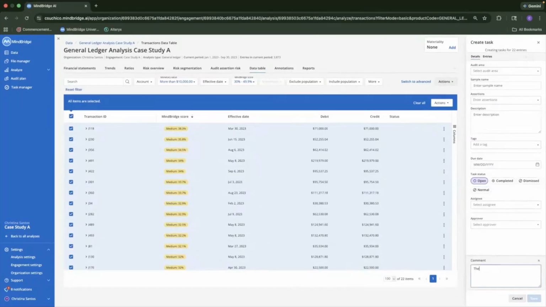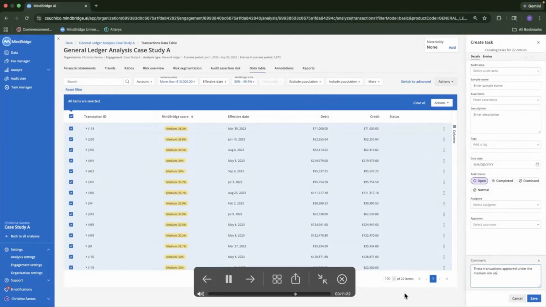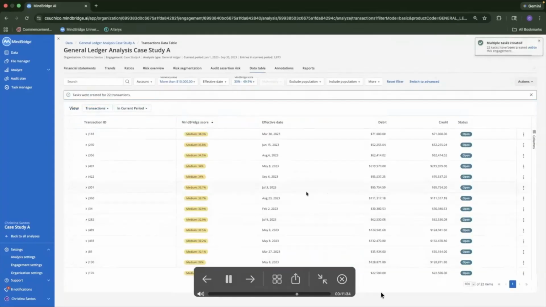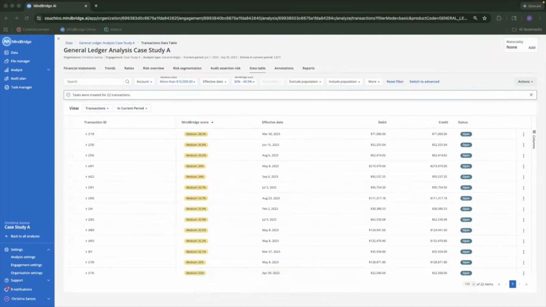Getting a comment showing that they appeared under the medium MindBridge score with a monetary value of more than 10,000. And there are two more filters that we are going to work on.